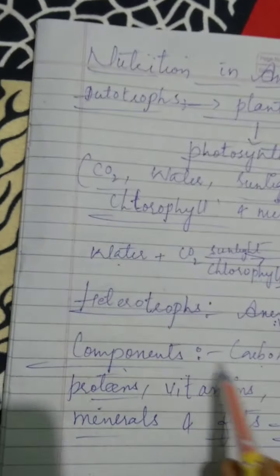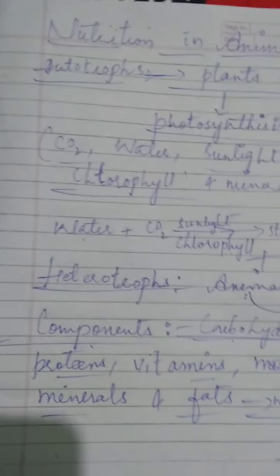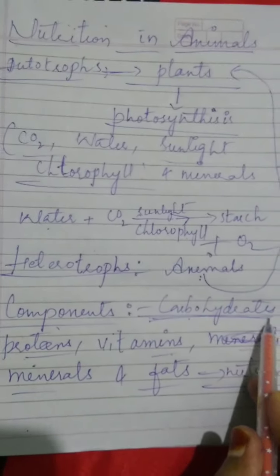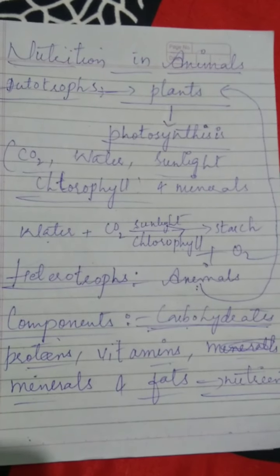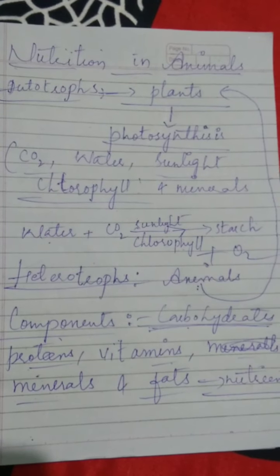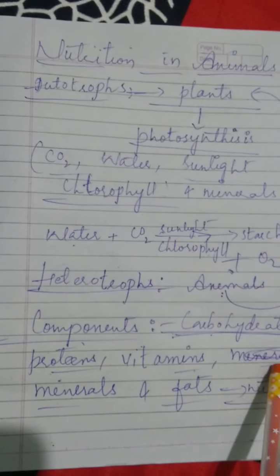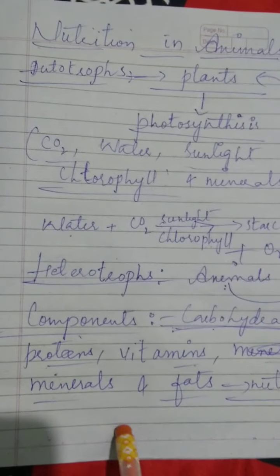Components like carbohydrates and proteins are complex substances. We can convert a complex substance like carbohydrate into simpler substances by breaking it down. That is known as digestion. What is digestion?